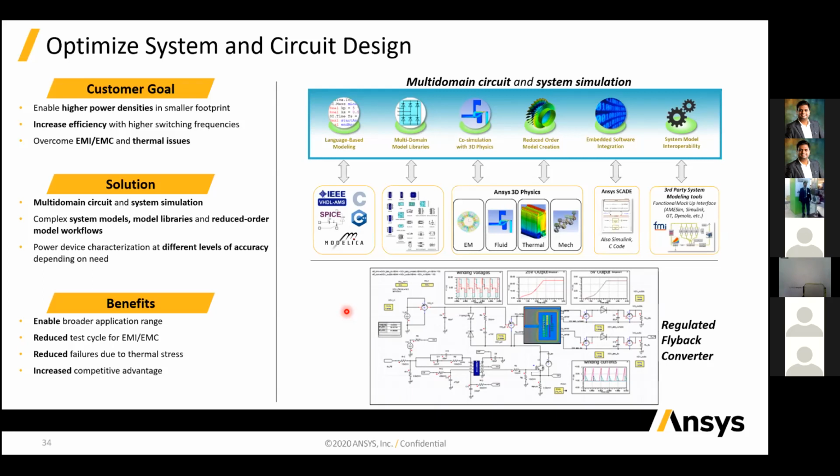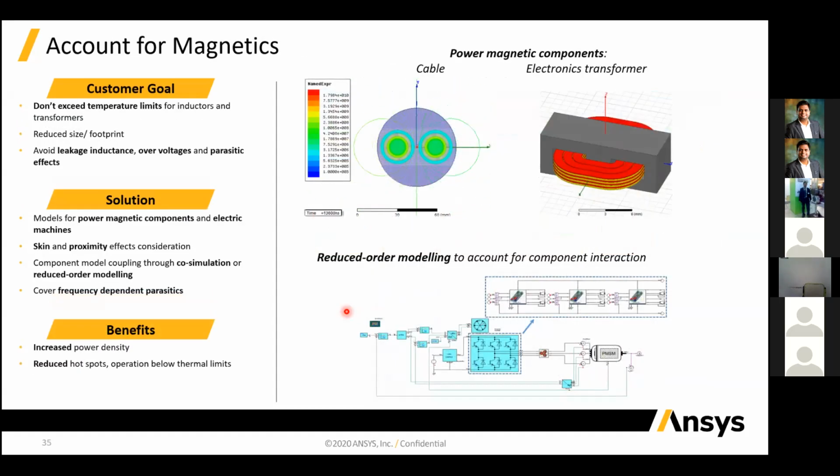And the power electronics devices themselves contain some noise and harmonics. So we also have to design certain filters to remove the harmonics that are present. And you can also reduce the failure that is due to thermal stress. So these things can be easily designed, and by using reduced order modeling, ROM, you can easily get your result very fast.